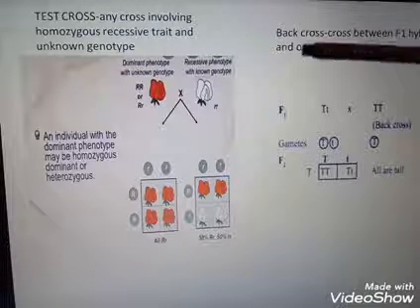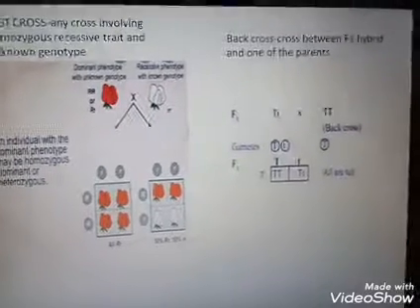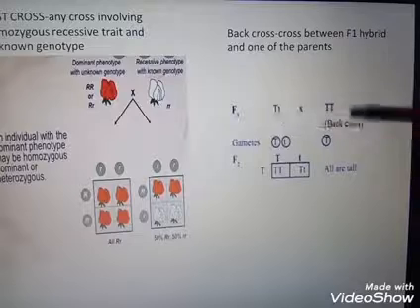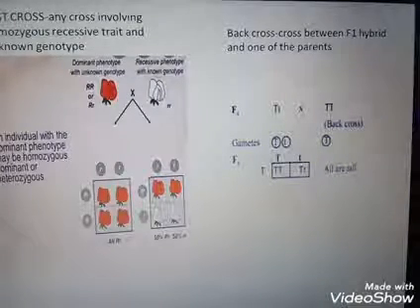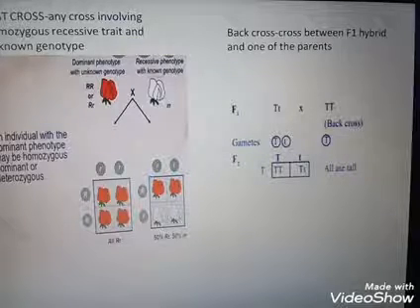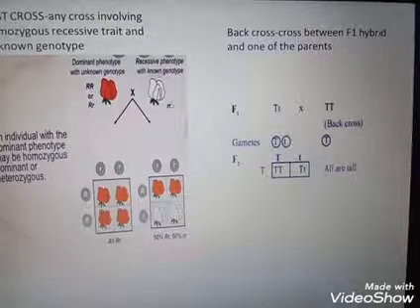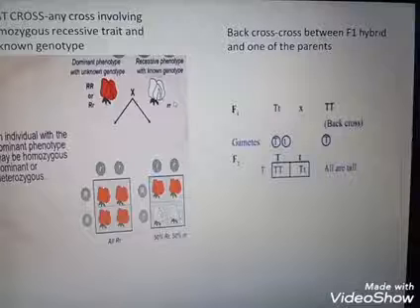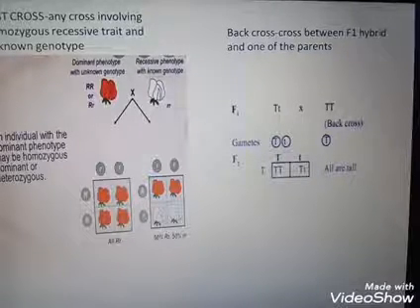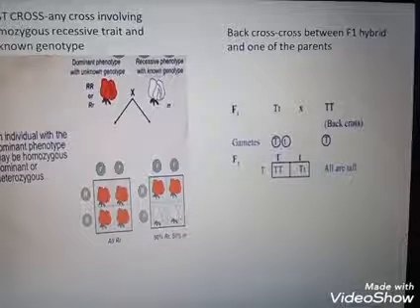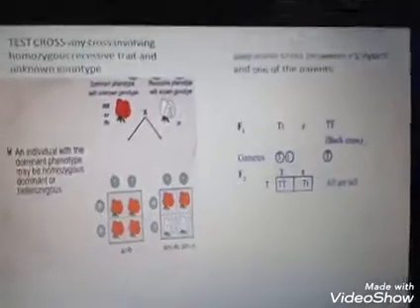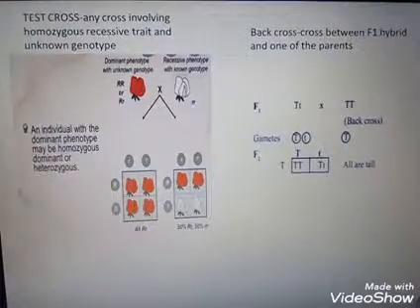Then here I wrote back cross. Back cross means the F1 hybrid crosses with any one of the parents, not specifying dominant or recessive. Any one of the parents, that is a back cross. Clear? So Mendelian inheritance included 3 laws. The first is based on the monohybrid cross, and he also proposed the test cross and back cross. The next law is the law of segregation.